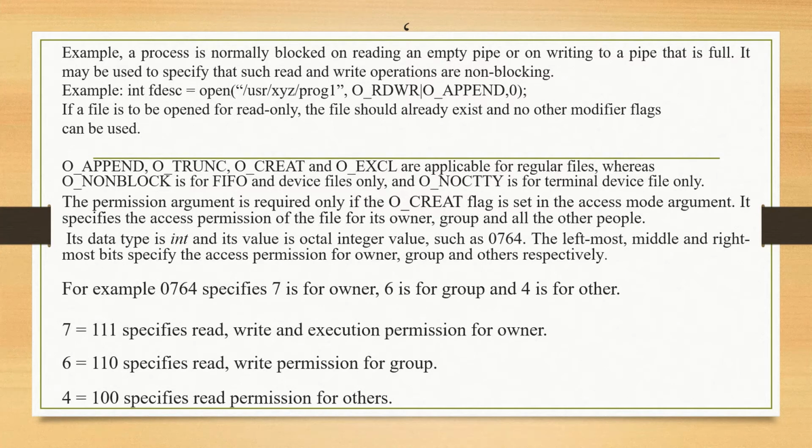Each bit is either 1, which means the permission is granted, or 0 for no such rights. Nothing but the permission is given or not. If it is 1, the permission is there, and if 0, nothing is there. POSIX.1 defines the permission data type mode_t and its value is manifest constants, which are aliases to octal integer values.